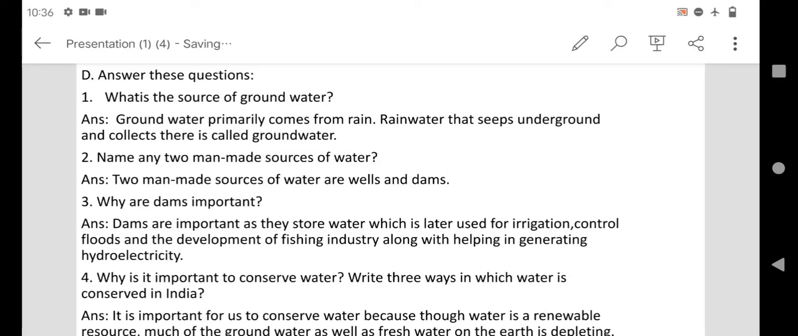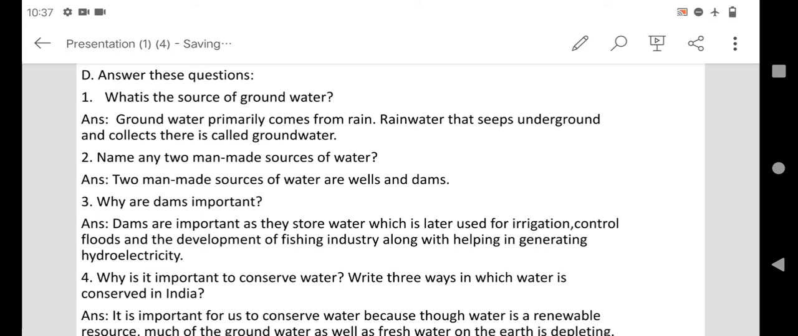In this class we will discuss the exercise part of lesson 3, Water Resources of India. In our previous class we have discussed exercise A, B and C. In this class we will discuss exercise D, answer these questions. I request all of you to write it down in your notebook. D, answer these questions. 1.